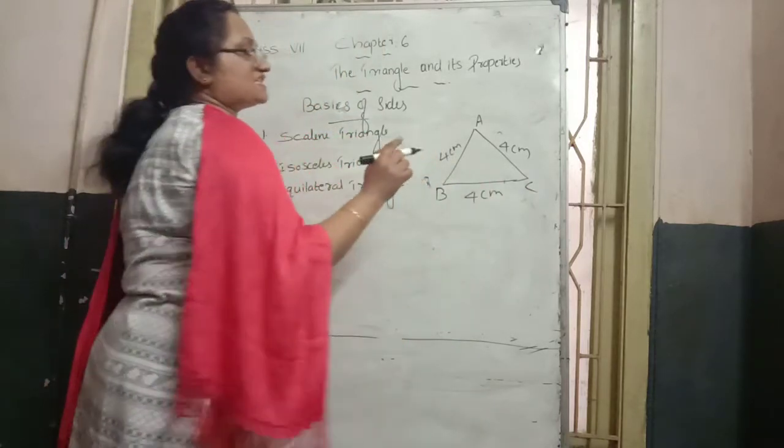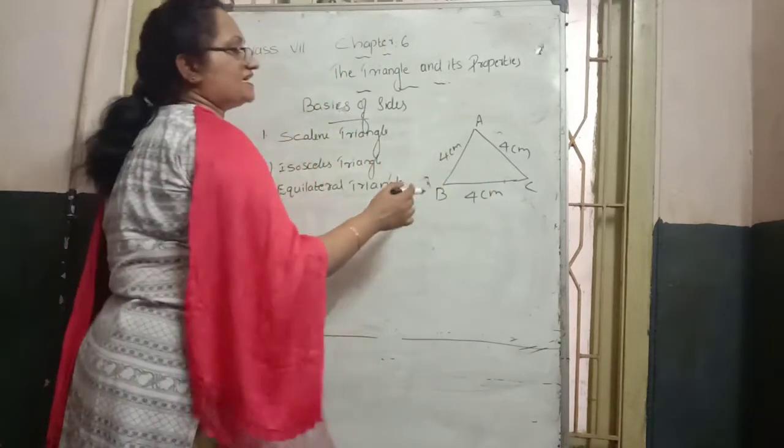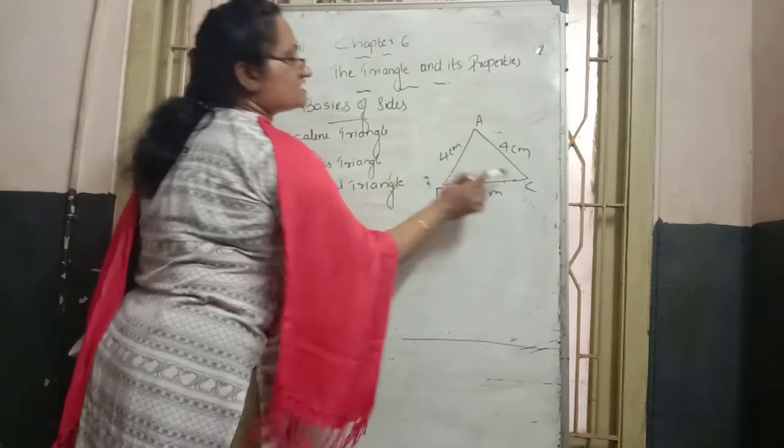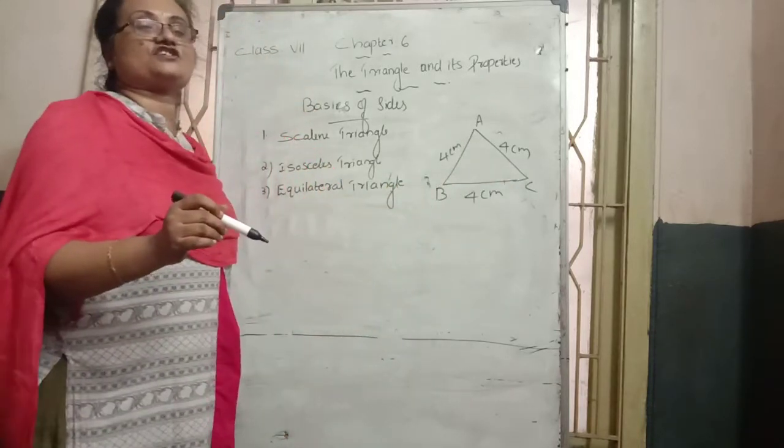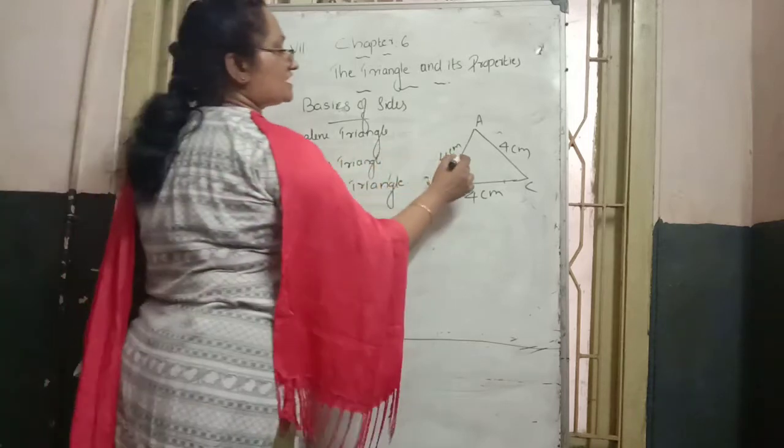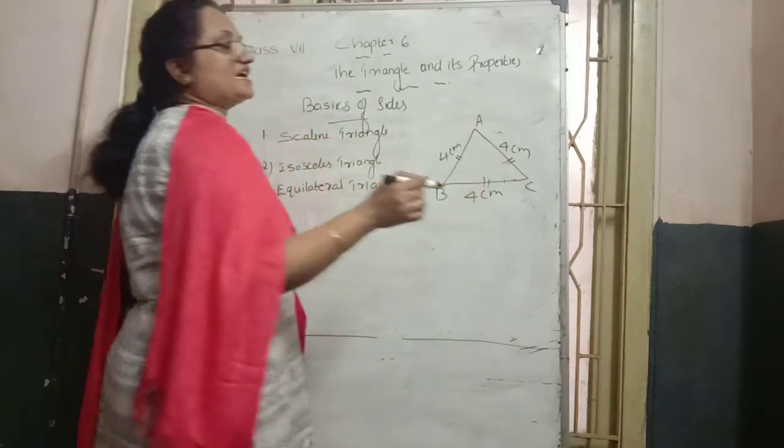The three sides are AB, BC and AC, and all three sides are equal.